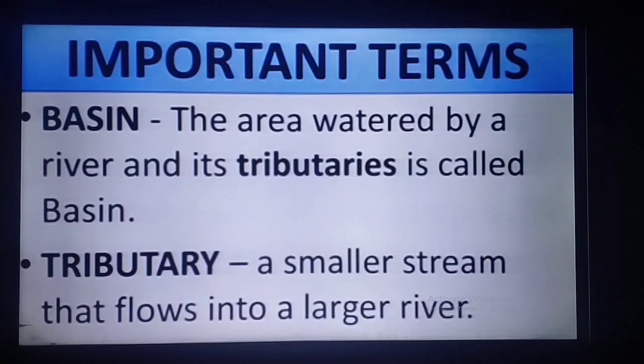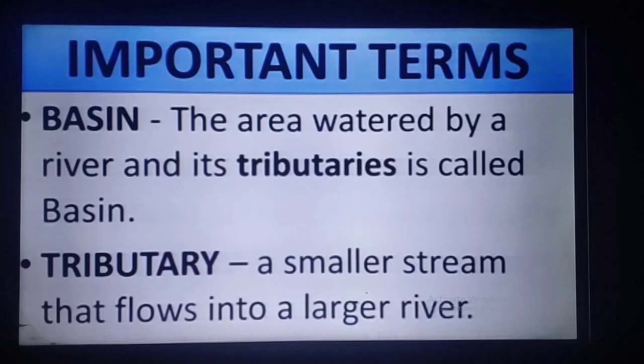Before starting with the basin, we'll see the important terms. Here are the definitions of basin and tributaries. What is the definition of basin? The area watered by a river and its tributaries is called the basin area.